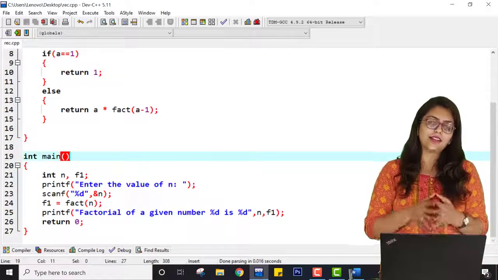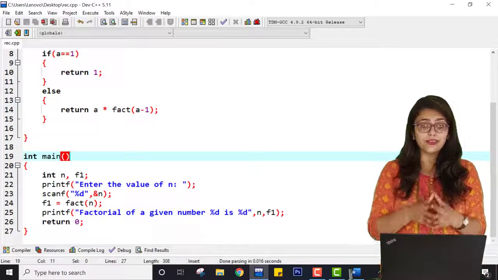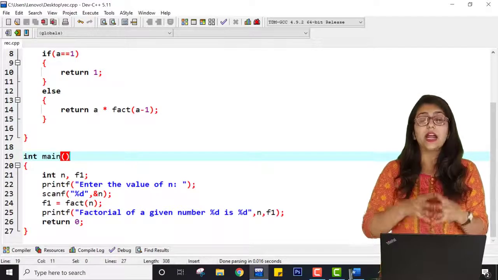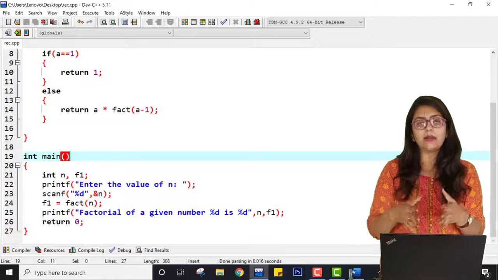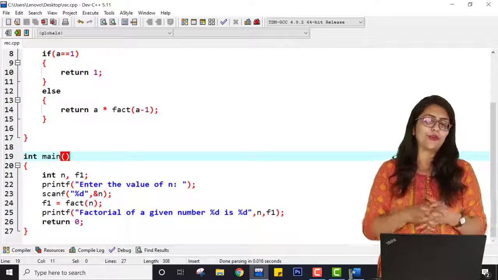I hope you guys understand this concept. If you have not understood, please go through this video again and try to implement this by yourself. If you are correctly implementing it, then it will be very easy for you to understand.